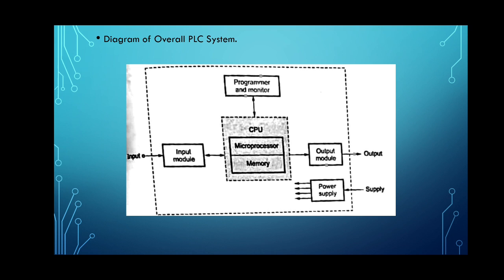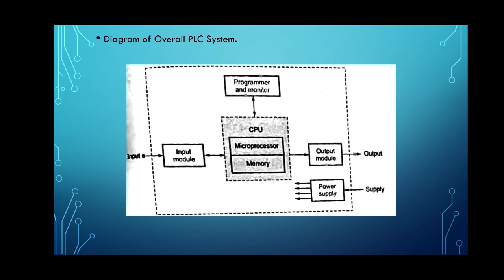The next question, which is compulsorily asked in the question paper, is to draw the block diagram of the overall PLC system, or sometimes it is asked for 10 marks. That time we have to explain the complete block diagram of the PLC system. So even if the question is asked as write or draw the block diagram of PLC, a little explanation we have to do.